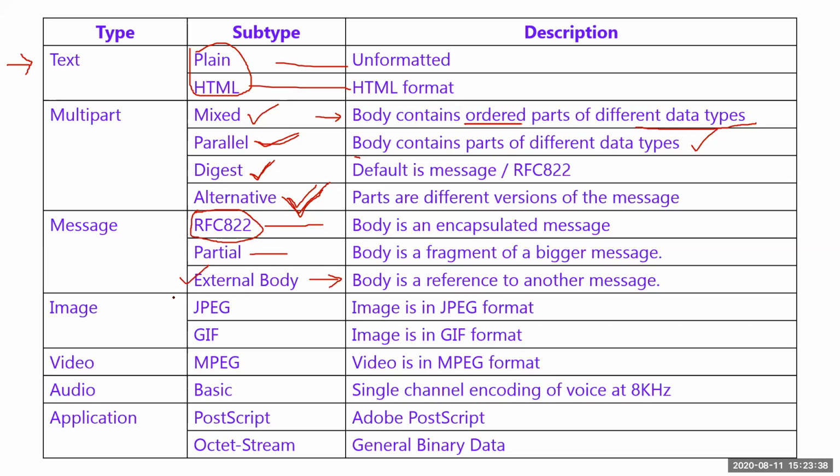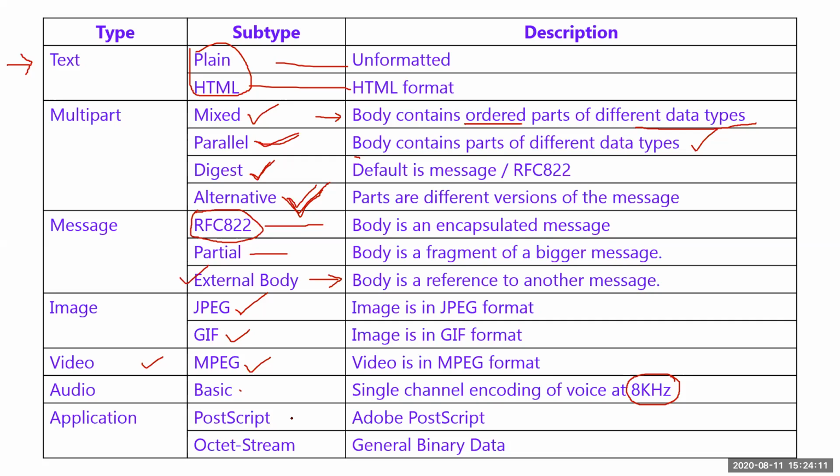Those attachments might be JPEG, Joint Photographic Experts Group, GIF format, or MPEG, as with videos, and audios. Nowadays you can send any kind of kilohertz audio, there is no problem at all, but in those days only an 8 kilohertz audio file could be sent through that particular mail. And application might be PostScript, in the sense of PDF. I hope that you understand PDF.